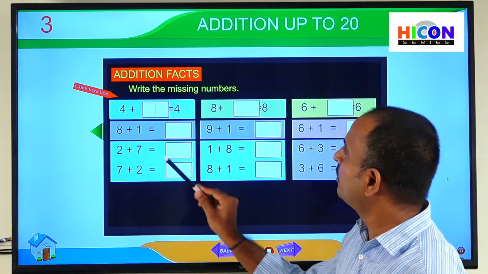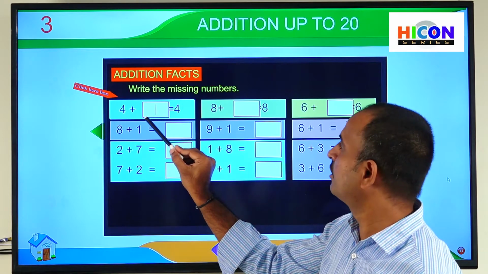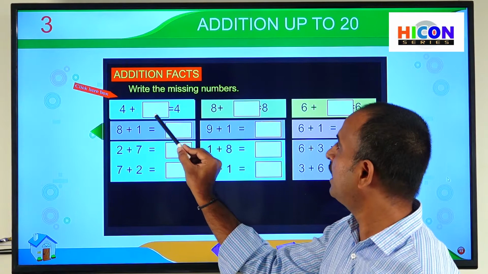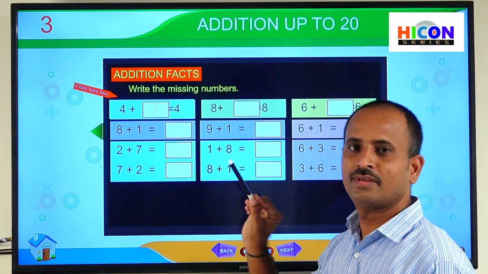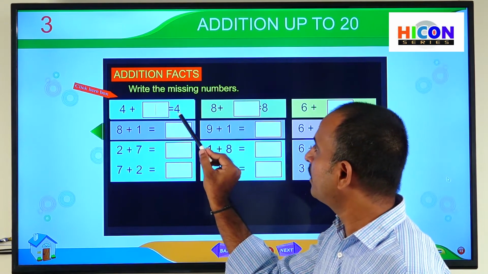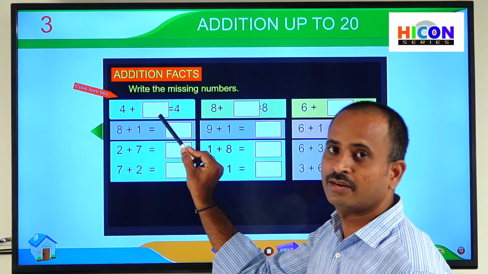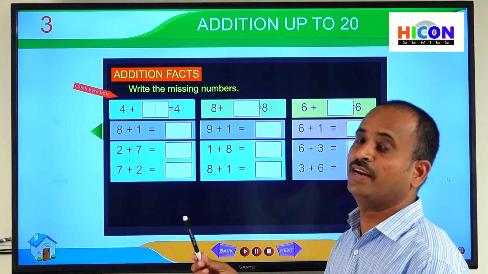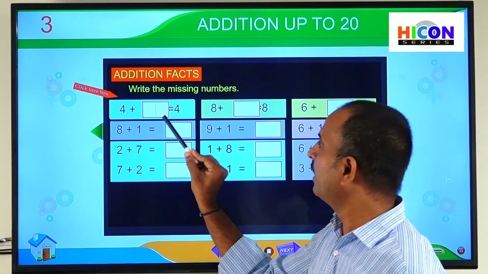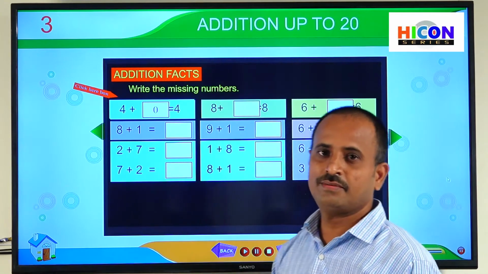So see the first problem. 4 plus blank is equal to 4. Here a number is missing, and the sum is 4. So what number should be added to get the same number? Here the sum is the same number 4. So according to the addition facts, if 0 is added to a number, we get the same number. So write 0 in this box. So see the second one.